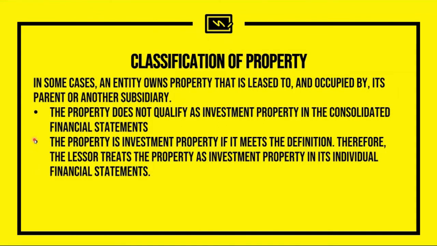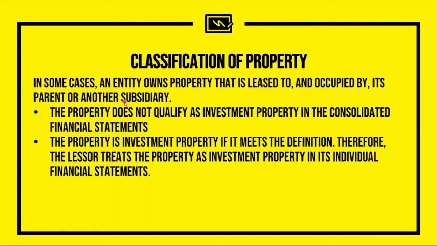Next, the standard also states that in some cases, an entity owns property that is leased to or occupied by its parent or another subsidiary. So this is pertaining to related party transactions. What does the standard say?